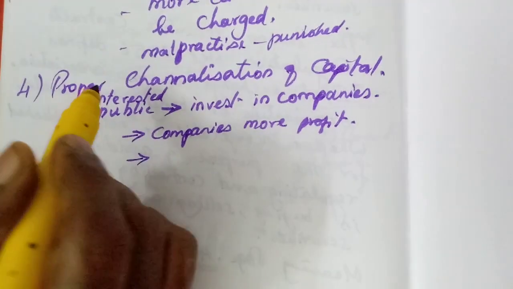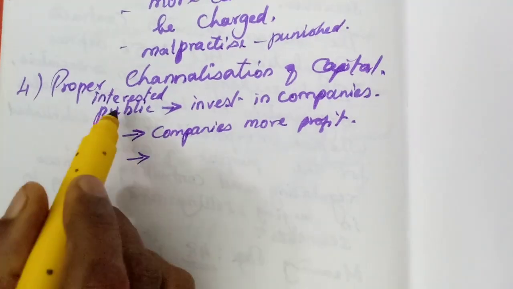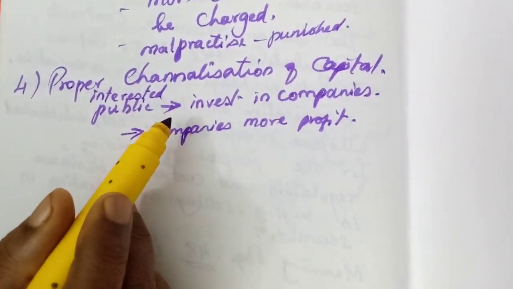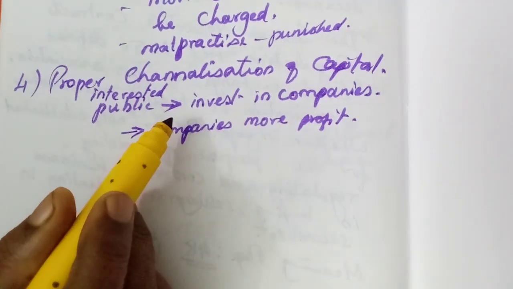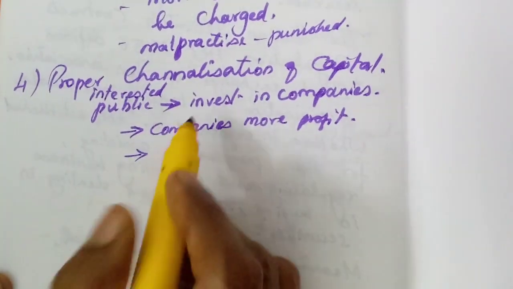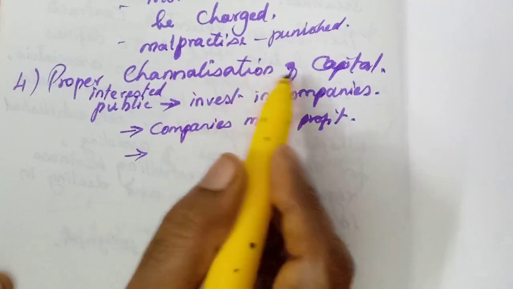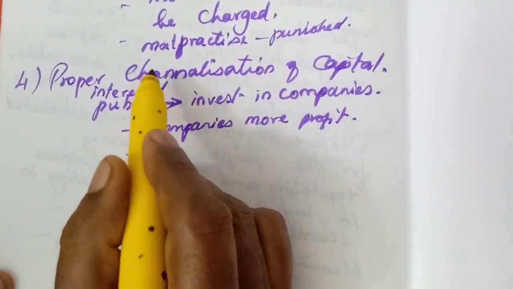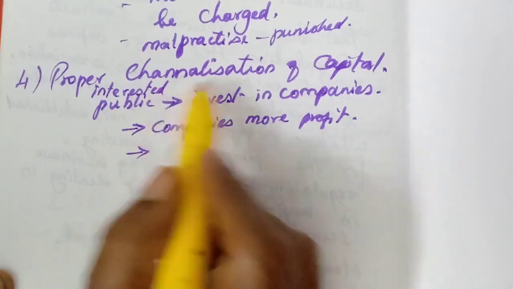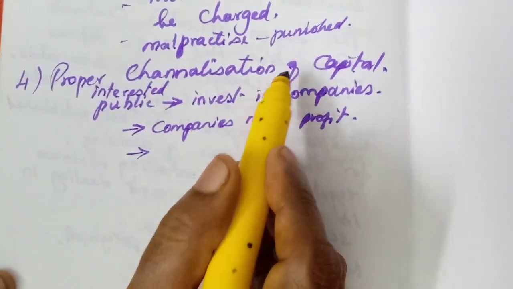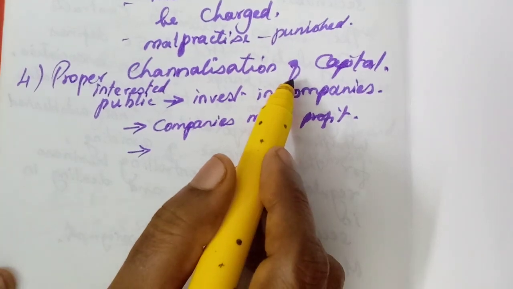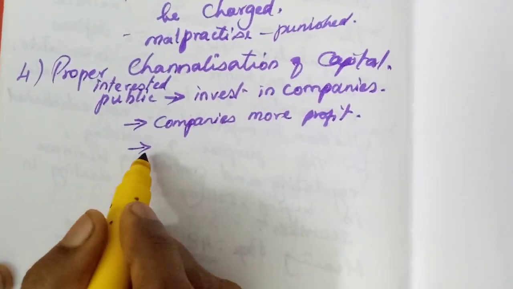Only in that particular company will the public be interested in investing. So they are getting a good knowledge. So the public is investing their money, and the stock exchange is channelizing that investment, so that capital formation is done properly. Okay.